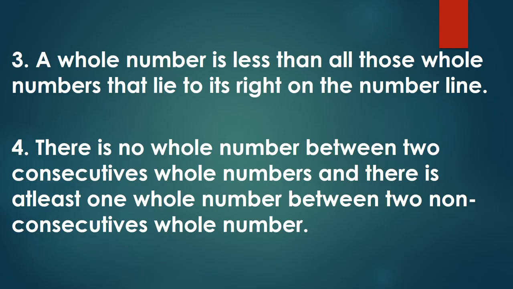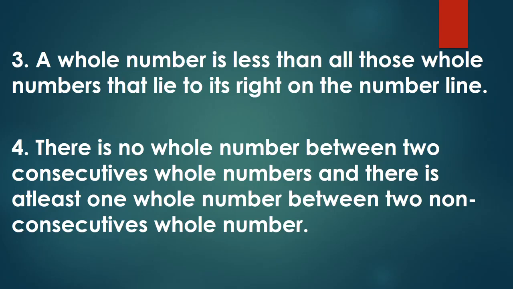Fourth point is, there is no whole number between two consecutive whole numbers. Let's take an example. Two consecutive whole numbers means लगातार. So we can take two consecutive whole numbers, say 2 and 3. Is there any whole number between these two? No. Take one more example, 11 and 12. These are two consecutive whole numbers. Is there any whole number between 11 and 12? No. So we can say that there is no whole number between two consecutive whole numbers.